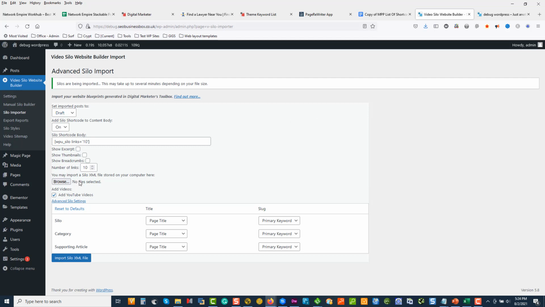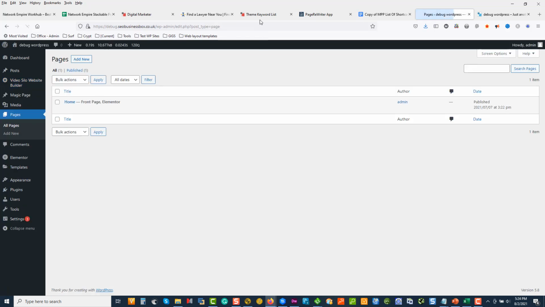I'll leave everything in draft mode, and if we come and look at this in a few minutes, you'll start seeing the pages getting mapped out of this website that we just designed in DMT. So there's the home. I'm going to wait literally a minute or two, and then our pages will start getting built.